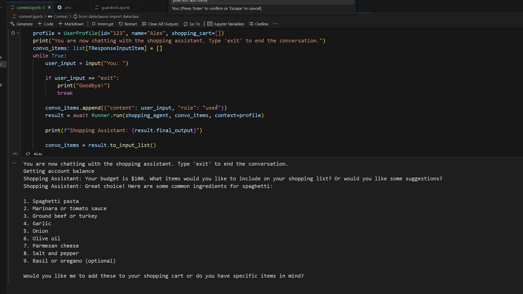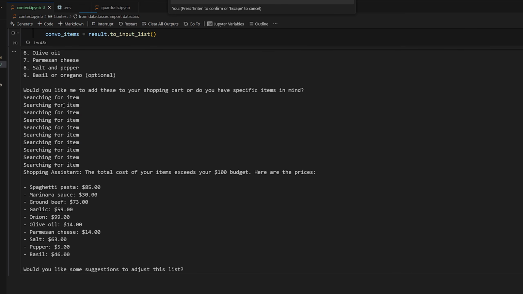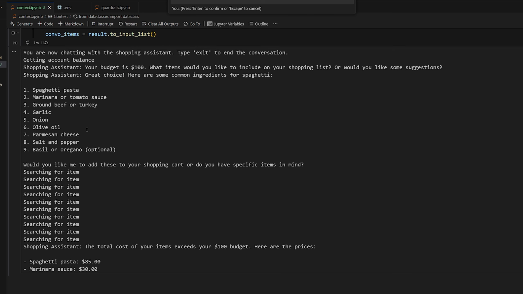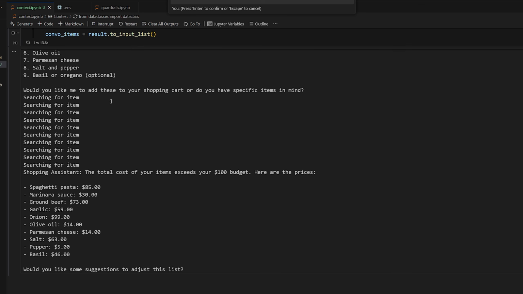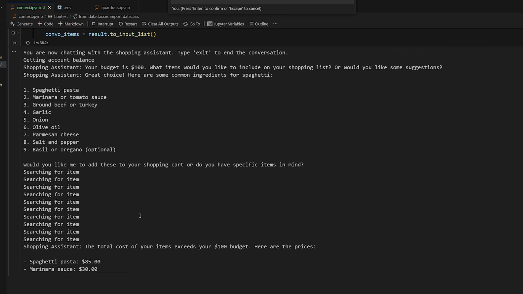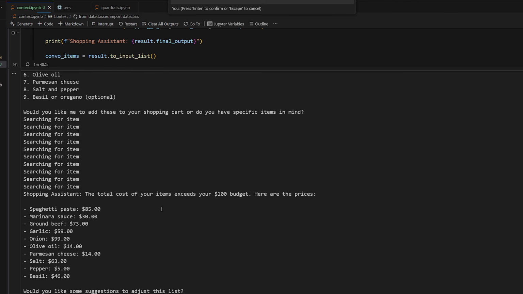Yeah, let's add them. So what it did is it first searched for all the items before adding them to my shopping cart, because the agent is smart enough to understand that it needs to know the price before adding it to my shopping cart so I don't go over budget. The whole purpose is to not go over budget. So it tells me with everything added up, it does go over my $100 budget. The prices are not real at all, $85 for pasta, but it's working, as you can see, very well actually. So the agent is doing its job.